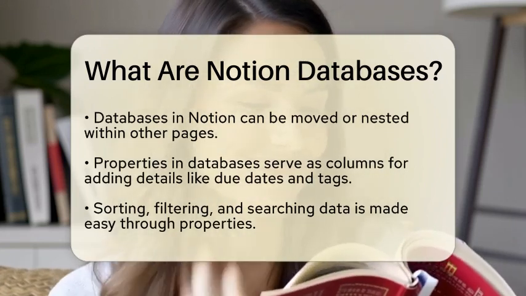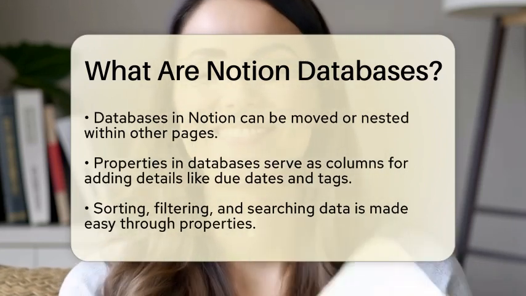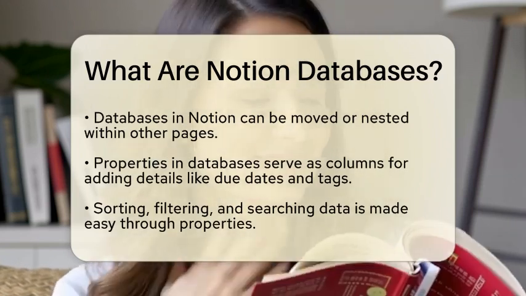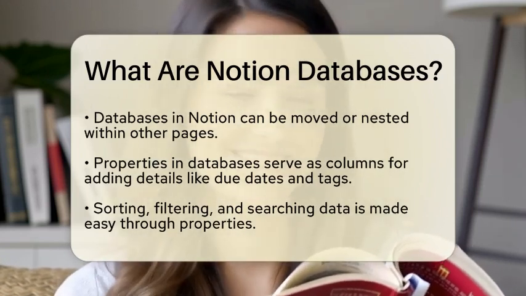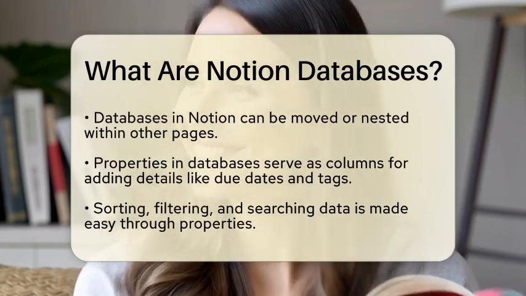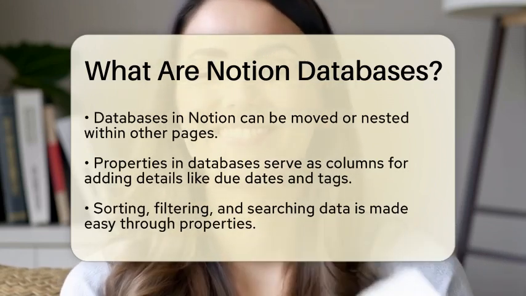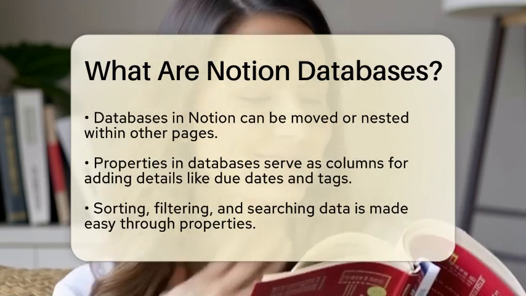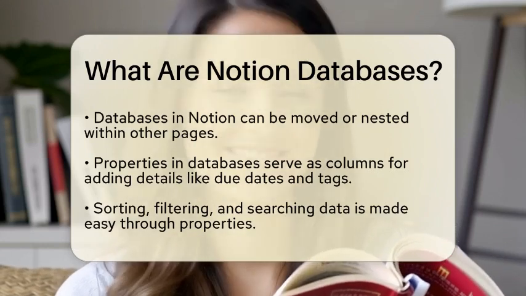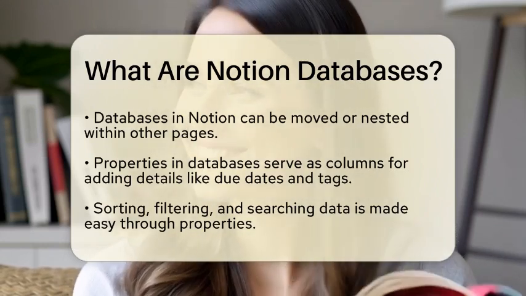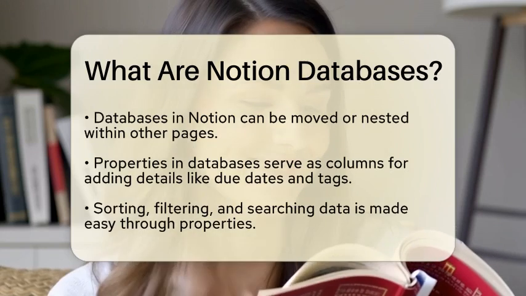To keep your information organized, databases utilize properties. Think of properties as columns in a table. They allow you to add details such as due dates, tags, status, or priority to each item. Using these properties, you can sort, filter, or search your data, making it simple to find exactly what you need.